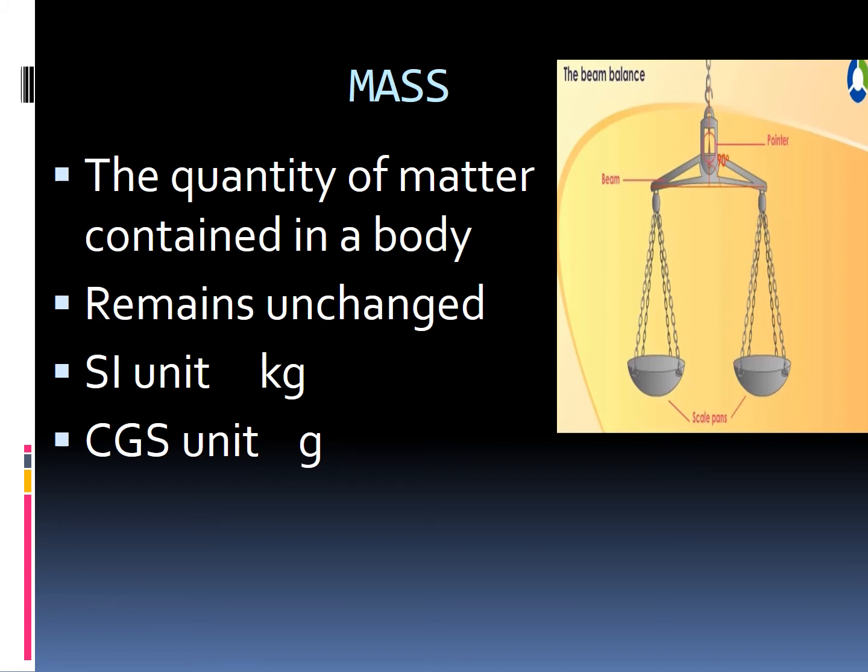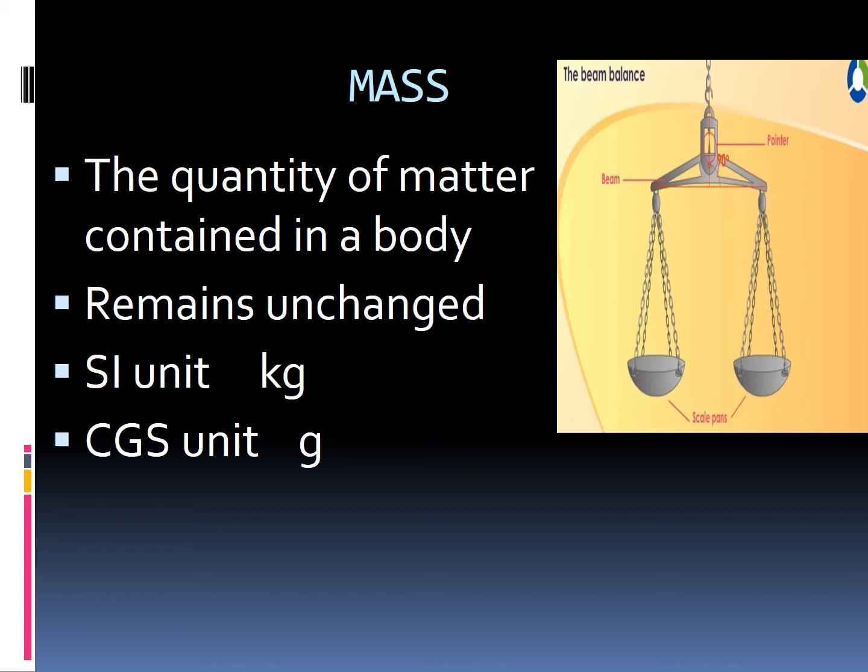How will you measure with this beam balance? Hold the beam balance properly. If you want 1 kg, you place a standard weight of 1 kg in the left pan, and you place 1 kg of carrot in the right pan.